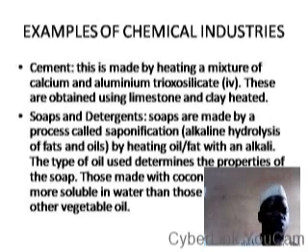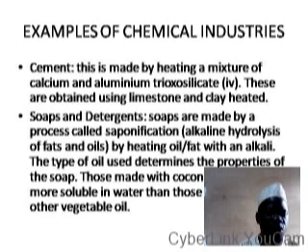Then we have the soaps and detergents industry. Soaps are made by the process called saponification, which is also defined as the alkaline hydrolysis of fats and oil, and that happens when oil or fat is heated with alkali. So you also have a note on this when we are talking about soaps and detergents, the reaction of fats and oils.